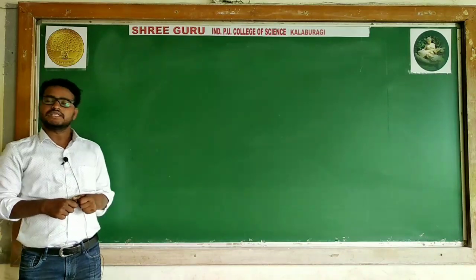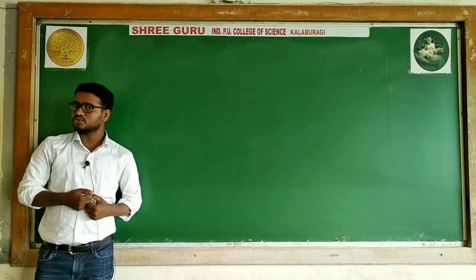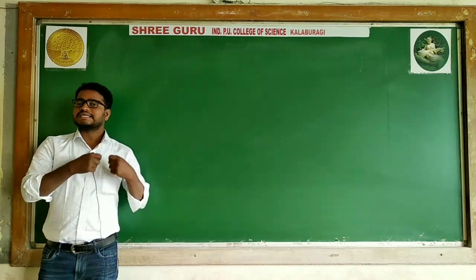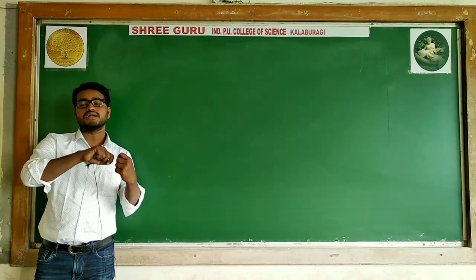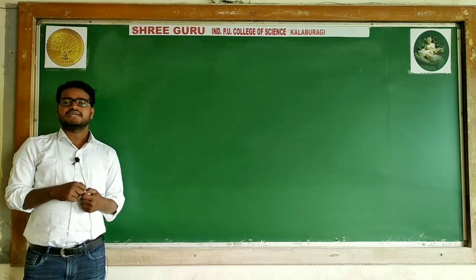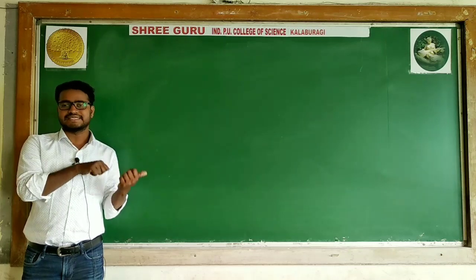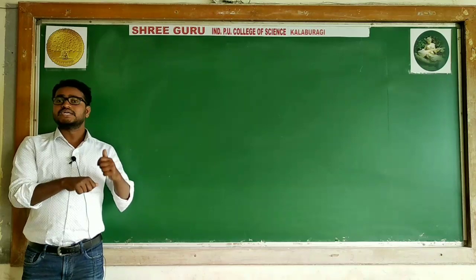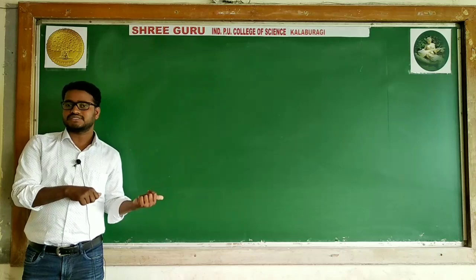So in this chapter we will deal with inductive reasoning. Inductive reasoning is proving a specific or particular form to general form. Deductive reasoning, that is general form to particular form, we are not taking here. That deductive we will take in mathematical reasoning, which we will see later. That is not in the syllabus.